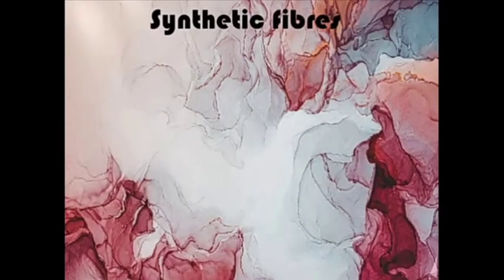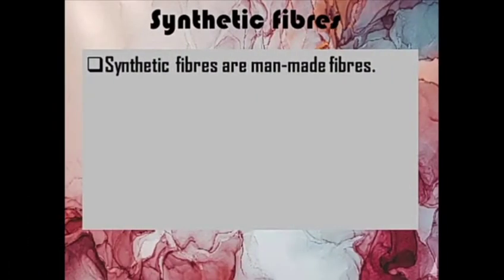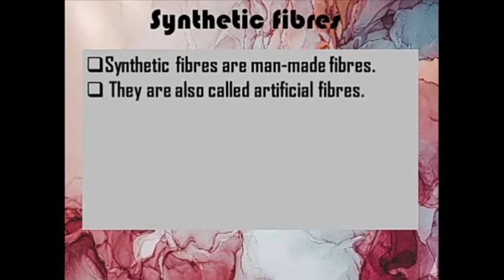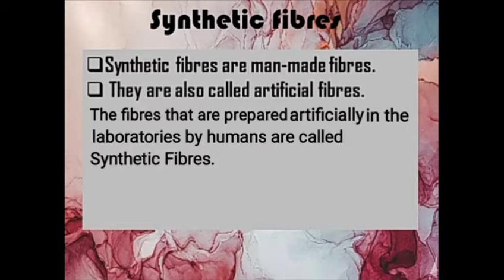And then comes the synthetic fibers. So what are synthetic fibers? These are also called man-made fibers or the artificial fibers. These are the fibers that are prepared artificially in the laboratories by humans. These are the synthetic fibers. Since they are prepared artificially, that is why they are known as artificial fibers, and since they are prepared by humans, that is why they are called man-made fibers.